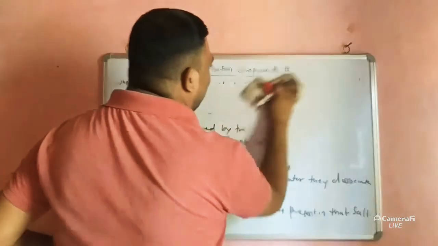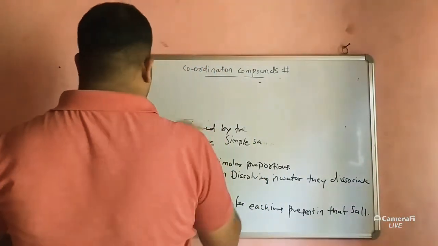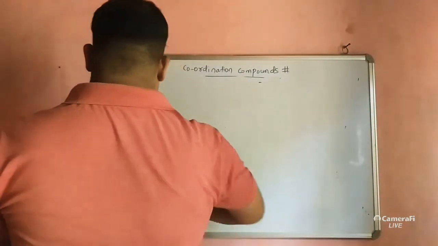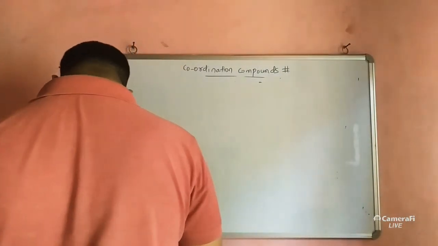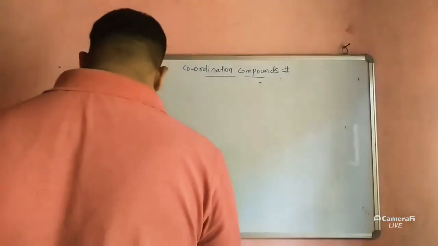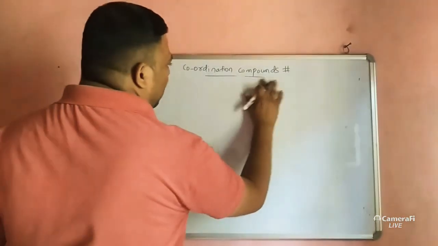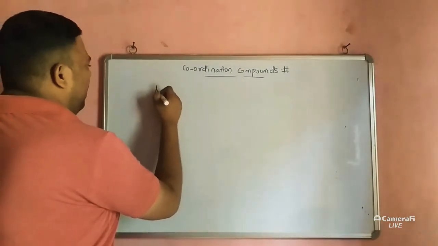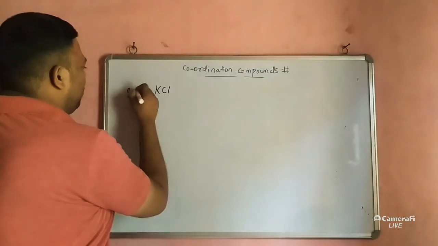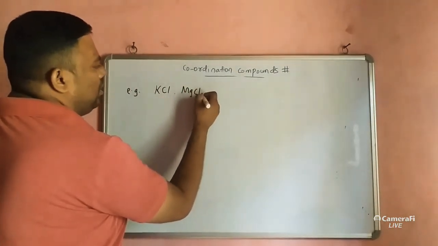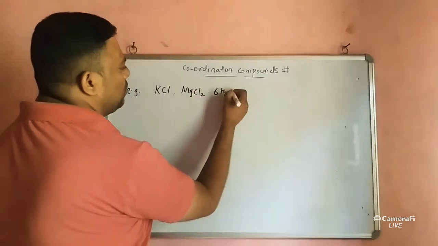One more thing we can write here. After these properties, we will see one example of how it acts according to the property. As you know, suppose you take the example KCl.MgCl2.6H2O.